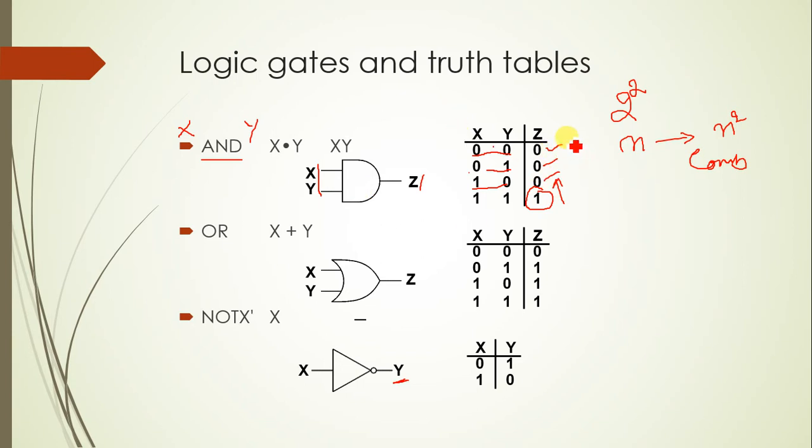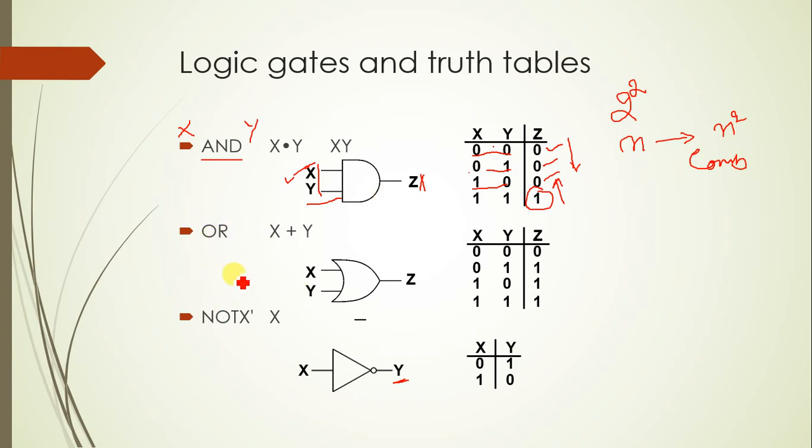In the rest of the cases the output is low. Clear? Did you understand this gate? The number of combinations depends upon the inputs only. Always by default there will be only one output. I can add one more input also, but the output will still remain 1, right?